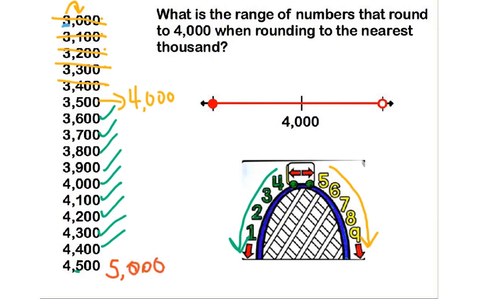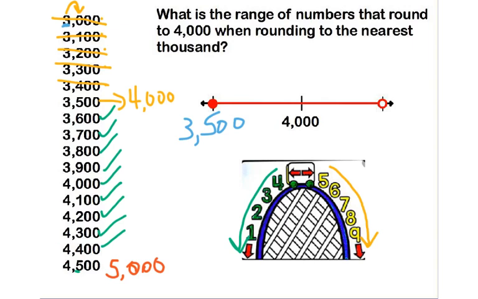So when I have to identify the range, what is the smallest number we have here that rounded to 4,000? Well, that was 3,500. So that's going to go on this end of our number line. And what's our largest number? Well, we have 5,000 here, we have 4,500, but we know that rounds to 5,000.